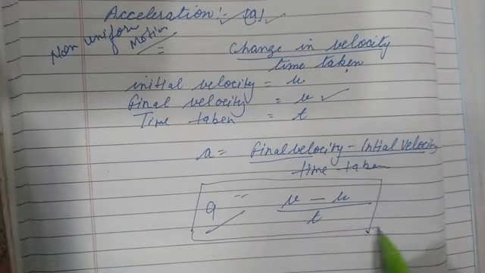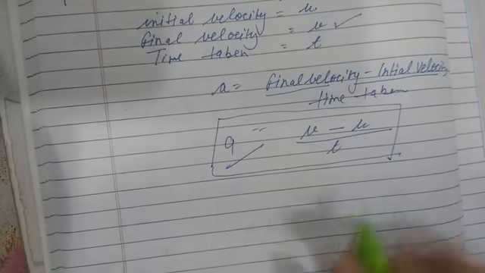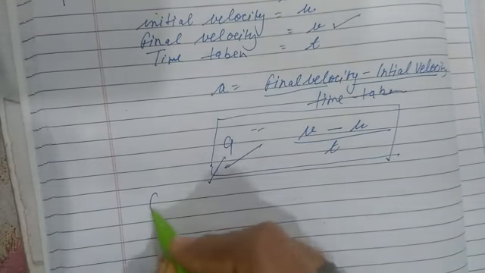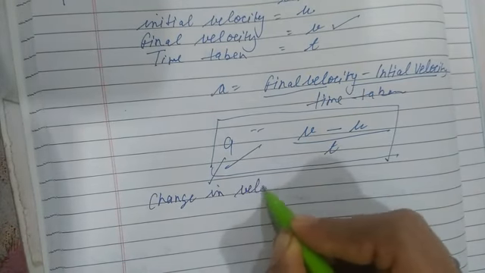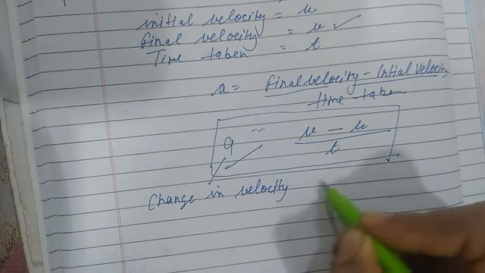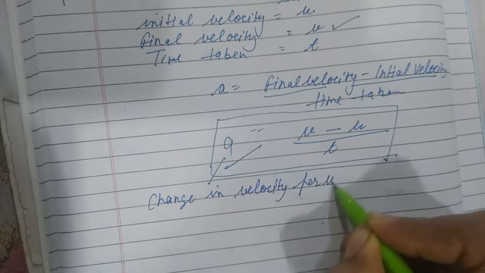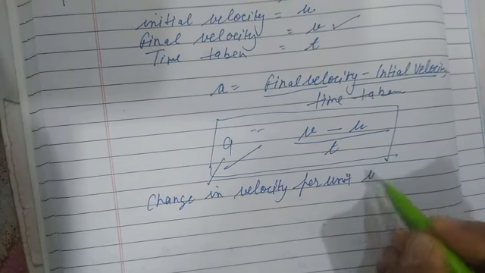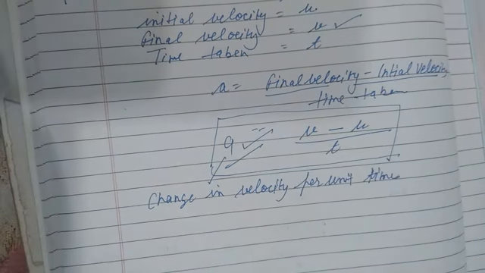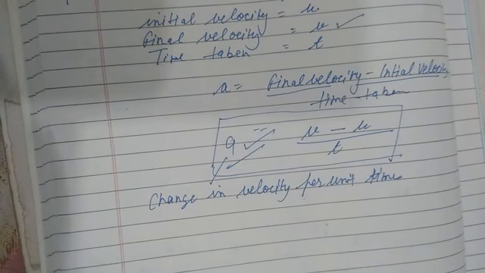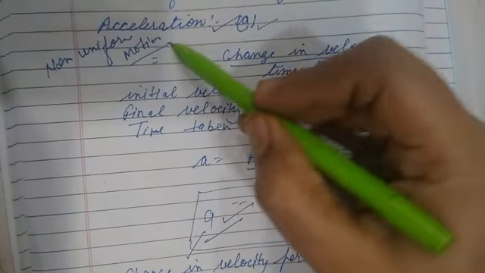So what do you mean by acceleration? Change in velocity per unit time is known as acceleration. I hope you understand, acceleration means the change in velocity per unit time for a non-uniform motion.